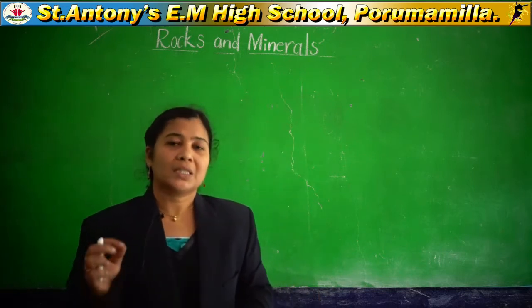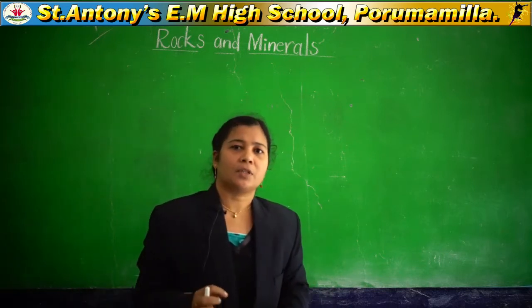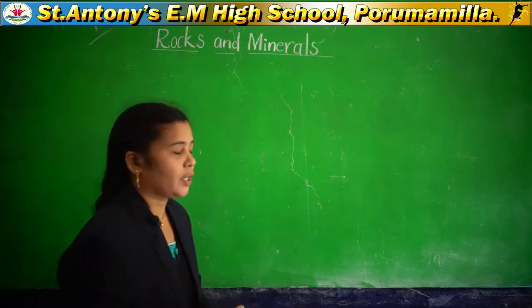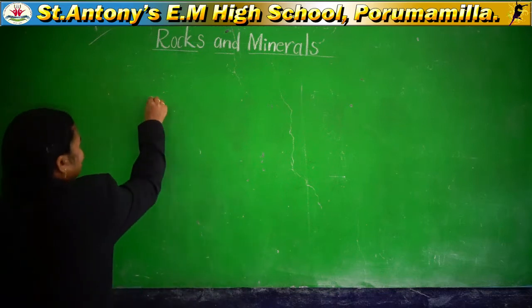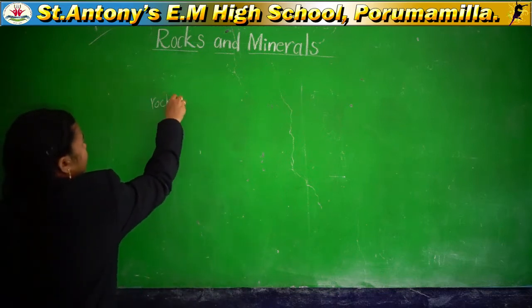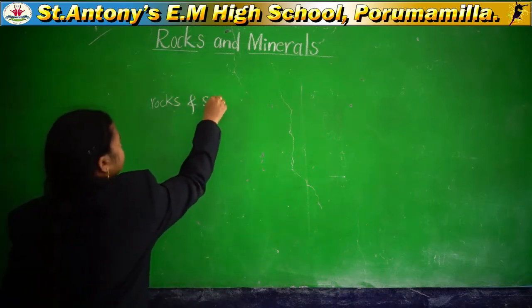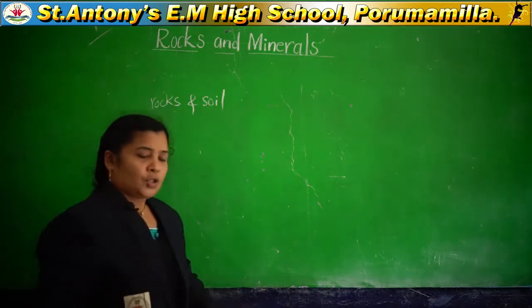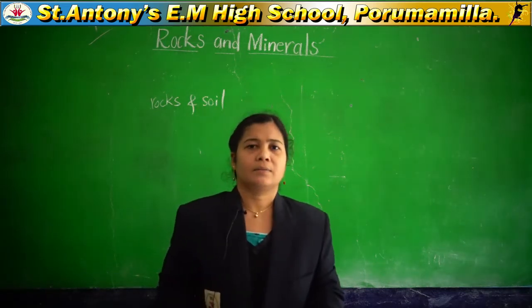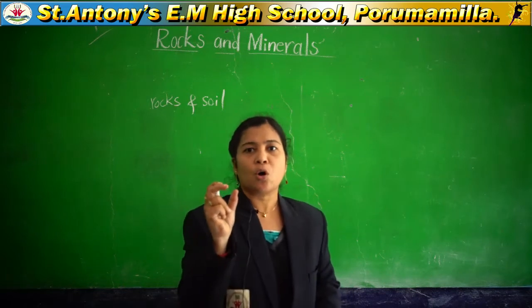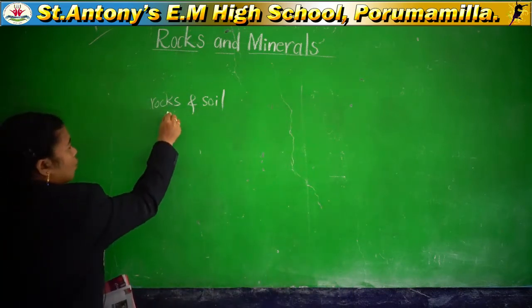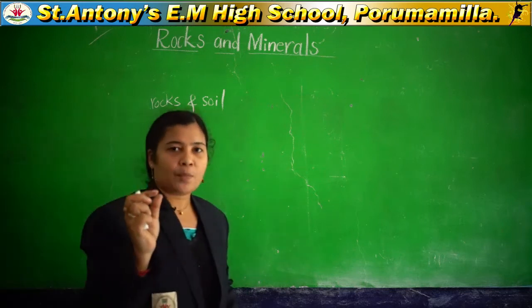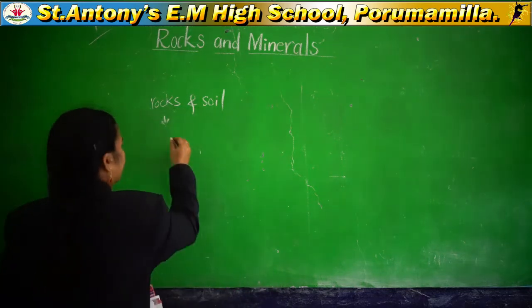You know, the earth is made up of rocks and soil. What is the earth made up of? Rocks and soil. So, the rocks are made up of small grains. Whatever rocks are there now, all rocks are made up of small grains.